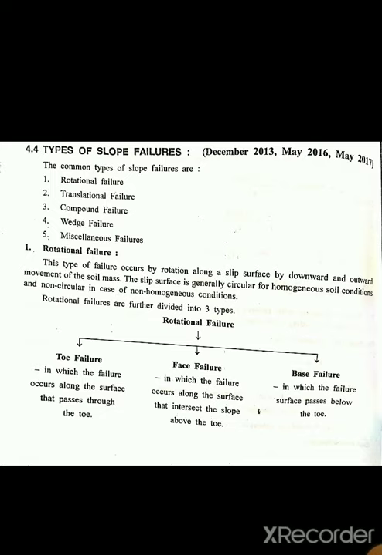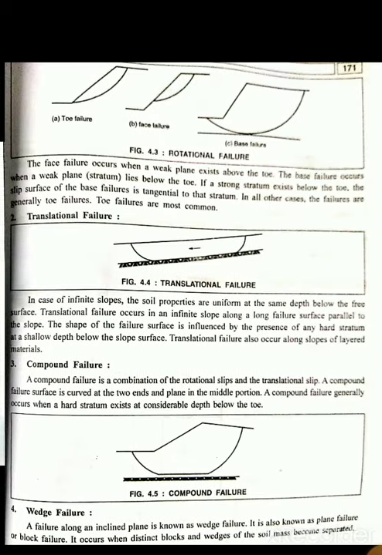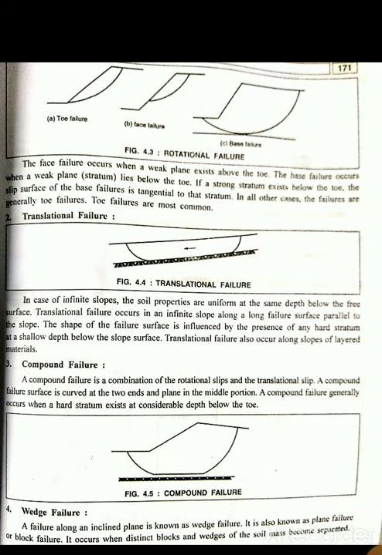It is base failure. So, in a rotational failure, there are toe failure, face failure and base failure. You can see them in the figure: first is toe failure, face failure and base failure. The face failure occurs when the weak plane exists above the toe. It is when the weak plane exists above the toe. It is face failure.